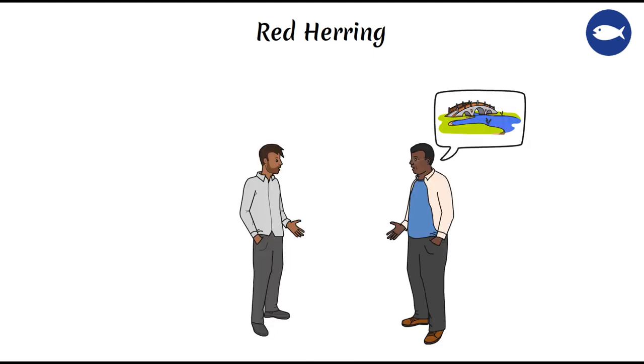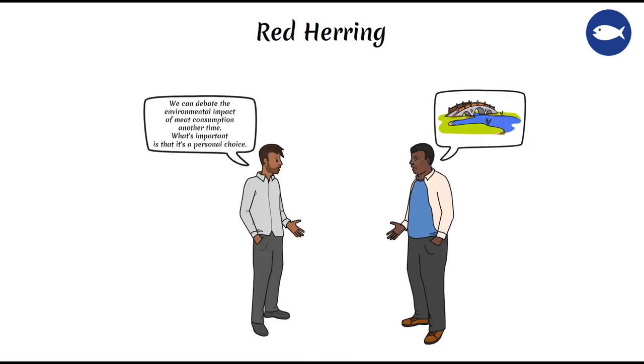Red herring. This is a diversionary tactic that avoids the key issues, often by avoiding opposing arguments rather than addressing them. For example, "We can debate the environmental impact of meat consumption another time. What's important is that it's a personal choice."